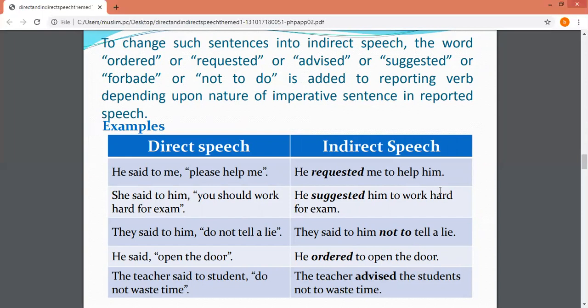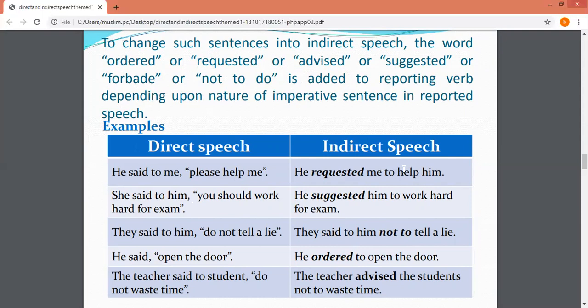For example, look at the first example, students. He said to me, "Please help me." Now, "please help me" is a sentence showing that he is requesting. So, he requested me to help him. Next is, she said to him, "You should work hard for the exam." She suggested to him to work hard for the exam.